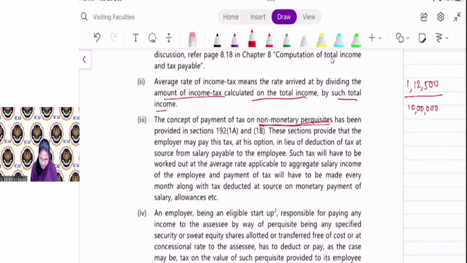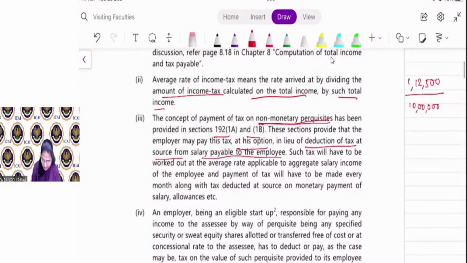The concept of payment of tax on non-monetary perquisite has been provided in section 192(1A) and (1B). This section provides that the employer may pay this tax at his option in lieu of deduction of tax at source from salary payable to the employee.